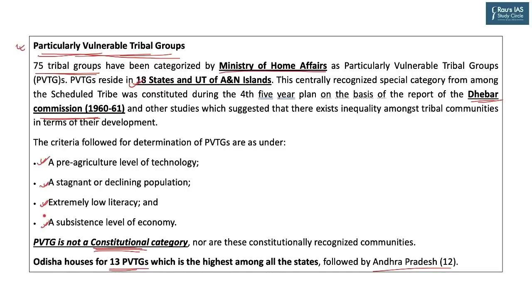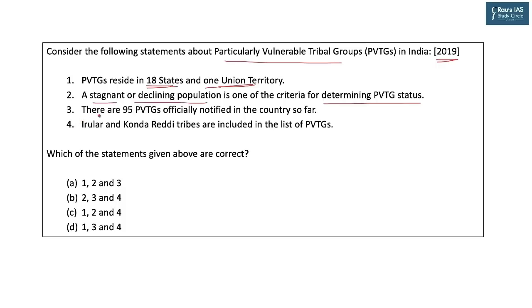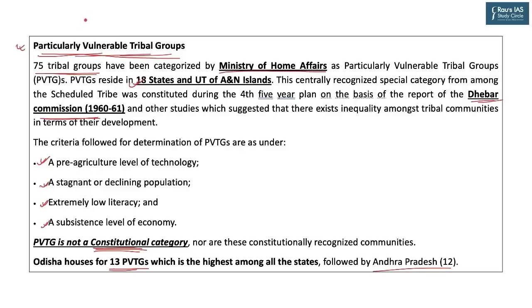Third statement was there are 95 particularly vulnerable tribal groups officially notified in the country so far. UPSC has started to give incorrect numbers, which previously it didn't do. They have started to do so from 2016. The number as we saw is 75, not 95.